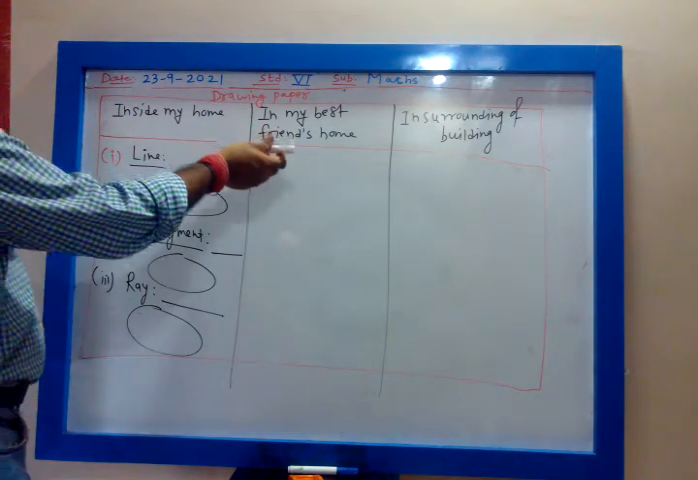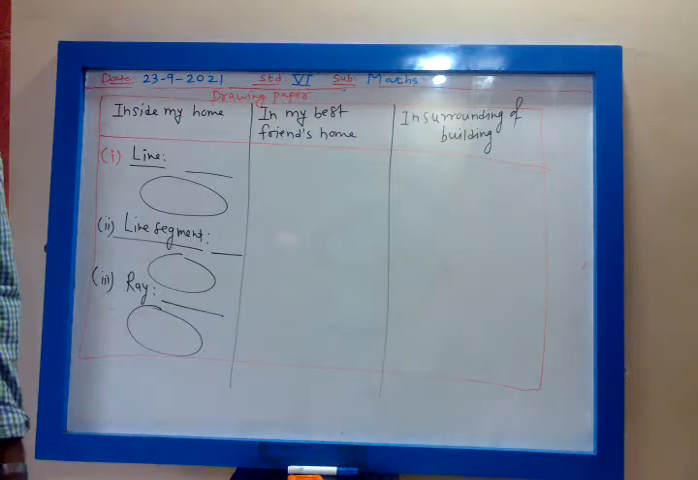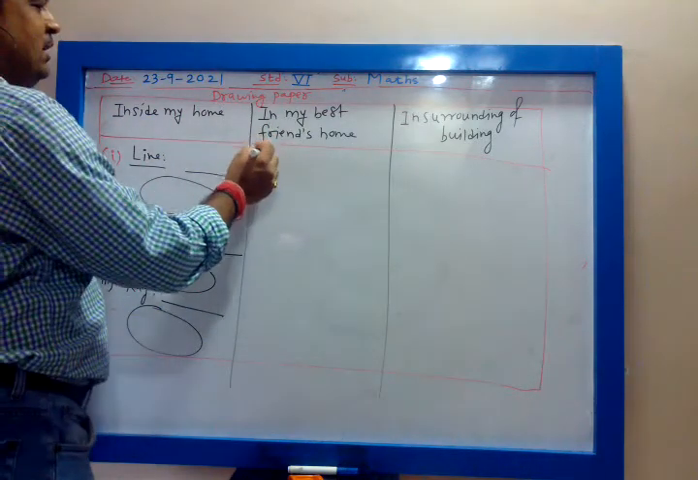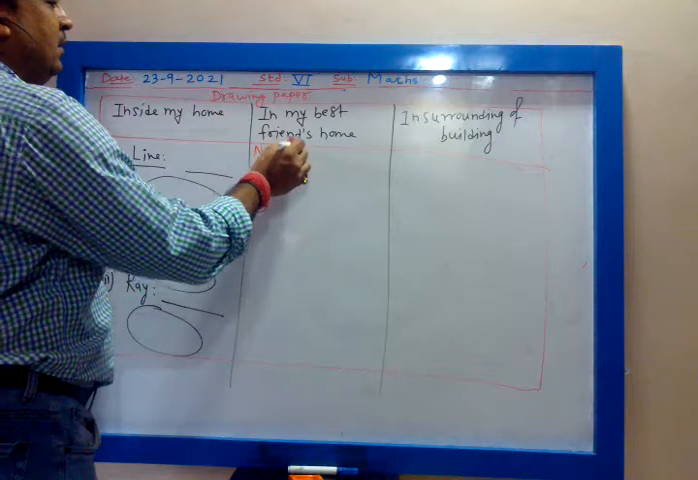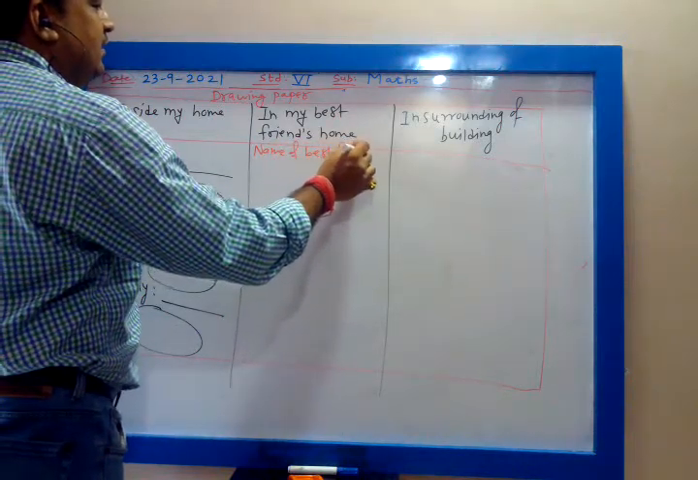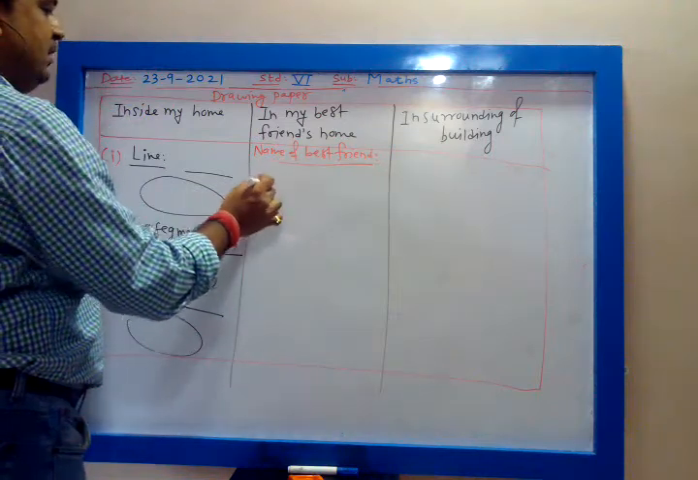Then same thing you will repeat in your best friend's house. You will visit your best friend. You have to write down the name of your best friend. Okay. And then same thing you have to repeat.